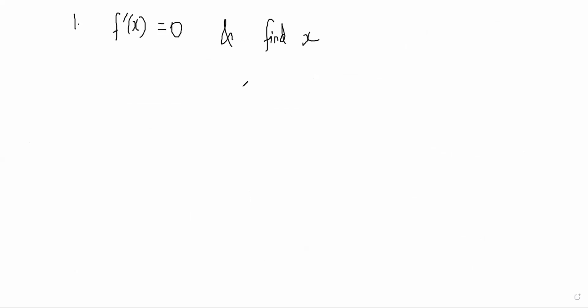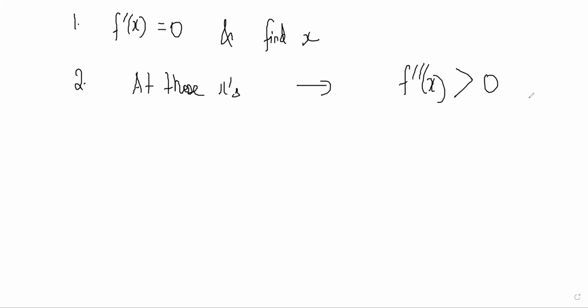Then at those x's, you can do the double derivative. If the double derivative is greater than 0, it will be concave up, so it will be a minimum. If the double derivative is less than 0, it will be concave down, or a maximum.